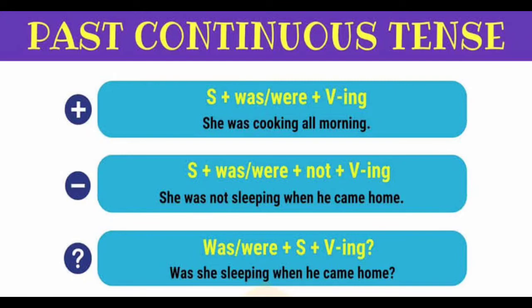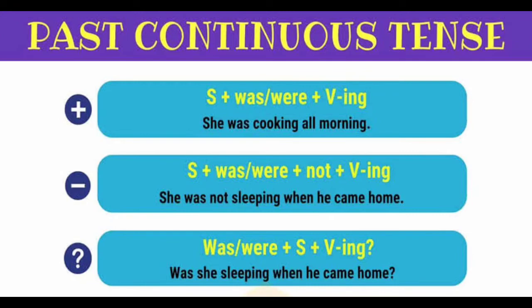The pattern here is subject plus was or were plus not plus verb plus ing. So not is the only word to show the negative statement. Look at the example here for negative statement. She was not sleeping when he came home.